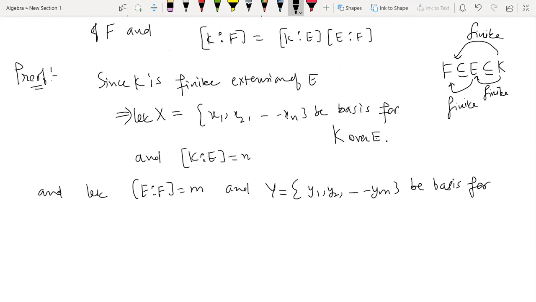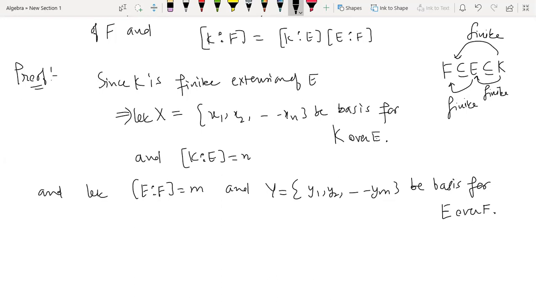This will be the basis for E over F, right? So we want to show that K over F is finite dimensional, so we have to construct a basis and show it. K over E has a basis, E over F has a basis, but we need to construct, through some combination, a basis of K over F and prove its finiteness, right? So that means we need to construct the basis elements.